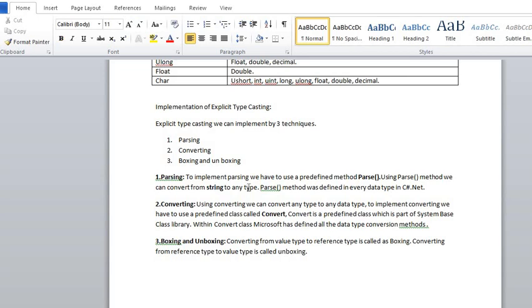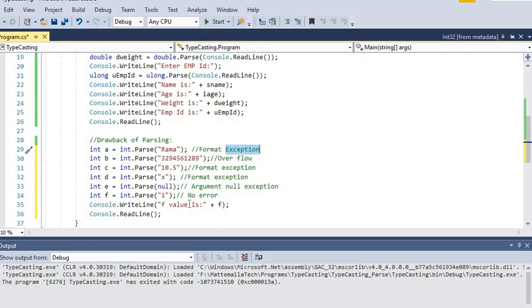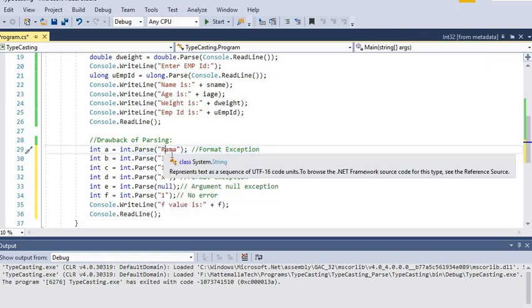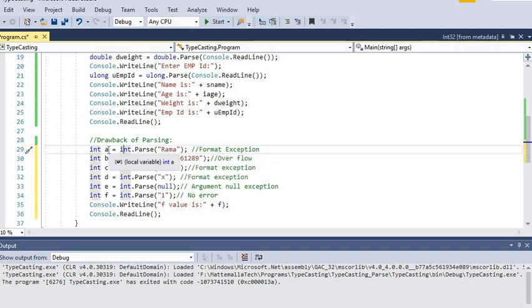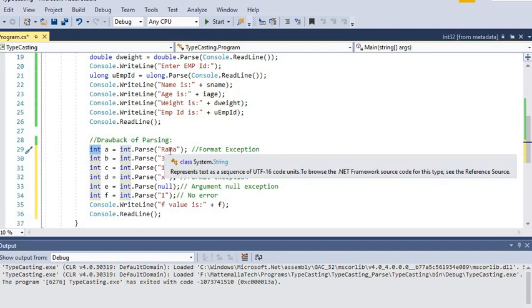Yes, that is right, but here we are converting this string into an int data type, and int values are numeric, like 1, 2, 3, 4, 120.